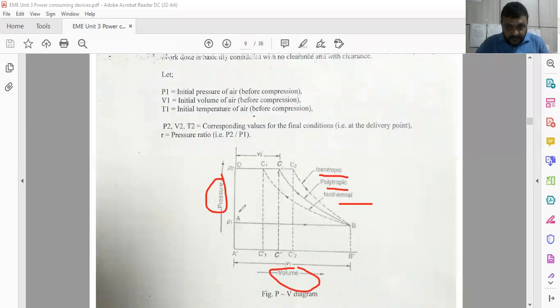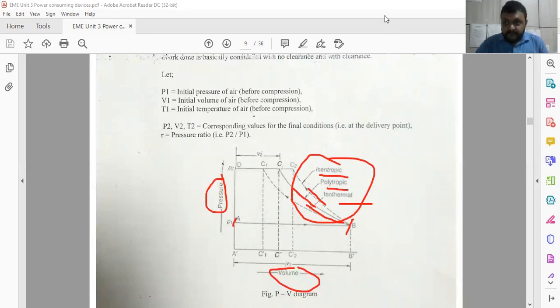From point A, the initial pressure, the volume is increased to point B, and the pressure is increased in an isothermal way, in a polytropic way, or in an isentropic way. Any kind of polytropic process or thermal process is applied to bring the pressure of the air to the desired level.